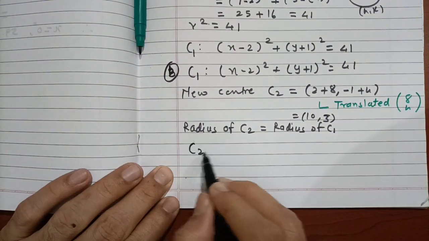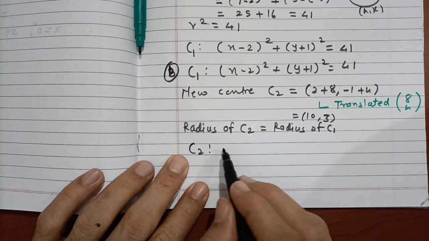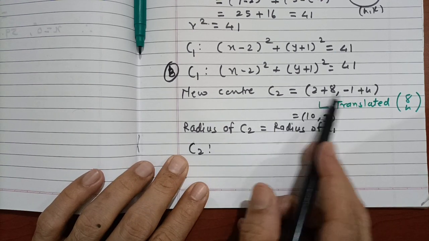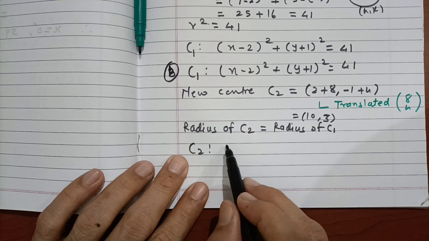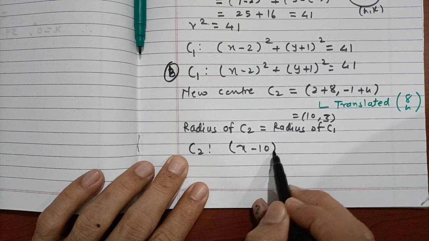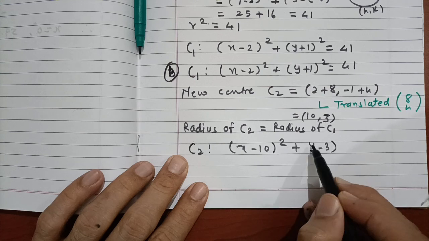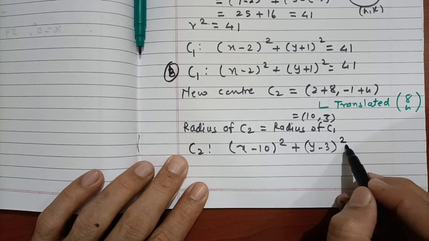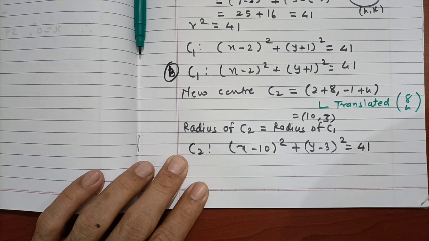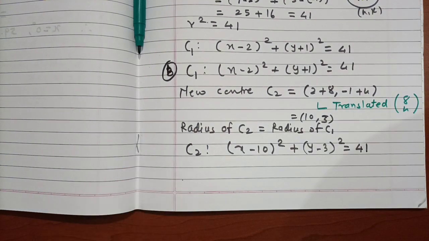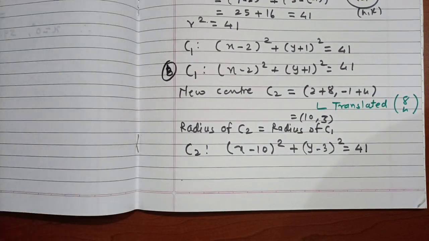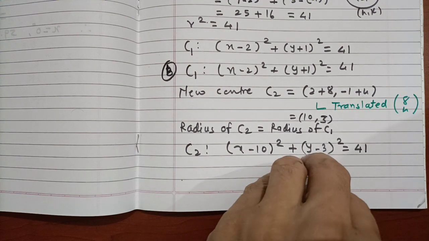So the equation of C2 remains the same, except we change the value of the center. So this is (x minus 10) squared plus (y minus 3) squared, which is equal to 41. This is the expression for C2.